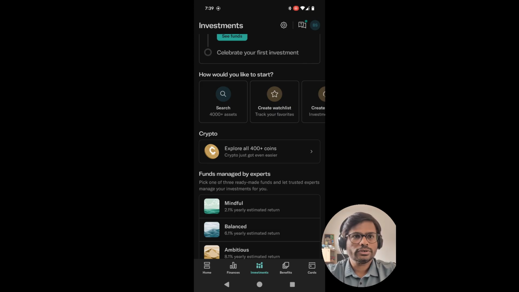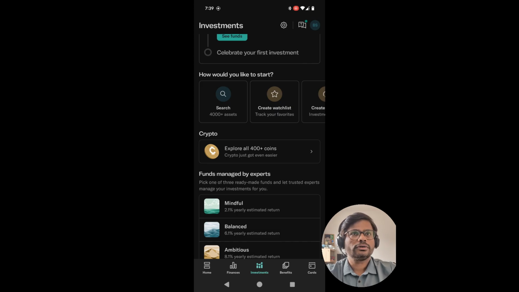If you notice, there are around 4,000 plus assets, and cryptocurrencies are also there, around 400 plus. And there are funds managed by experts. These funds are like mutual funds, which are ready-made funds, so that you have a mindful, balanced, and ambitious fund.